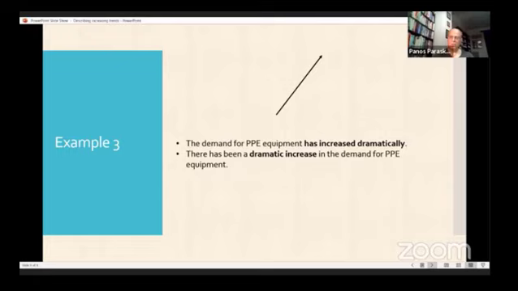Or we can use some verbs that are strong in themselves, they have a strong meaning in themselves. So we can say the demand for PPE equipment has soared, has spiked, or has surged. These do not demand some kind of adverb because by themselves they describe a sudden, rapid increase, upward trend. And that's all from me.